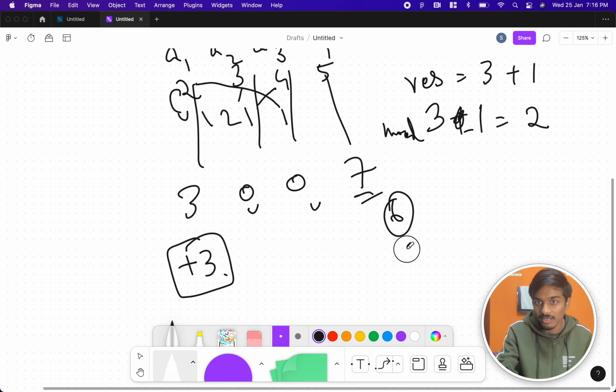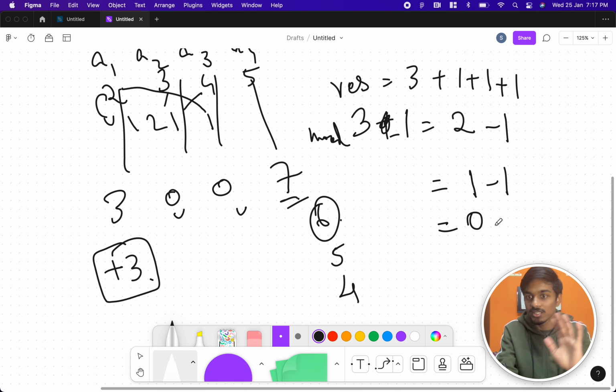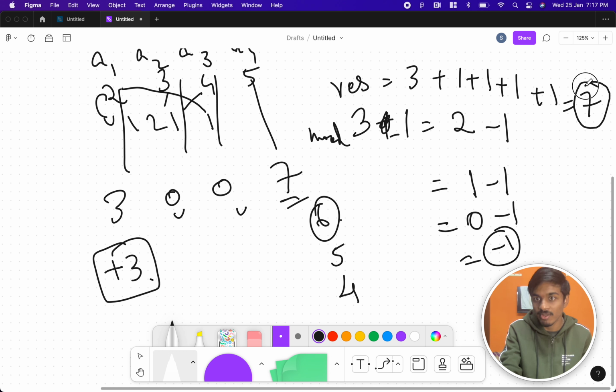Now 6 remaining. Now let's take 1 more, plus 1 here, minus 1, that is, mood decreased to 1 and our duration increased by 1. Now 5 remaining. Again we go for the same thing, plus 1, minus 1, their mood decreased to 0, and again we go for 1 more joke. Mood is 0 only, they still did not walk out of the show. Now it's minus 1, this is plus 1. 4, 5, 6, 7. He can deliver jokes for 7 minutes and both of their moods are minus 1 now.